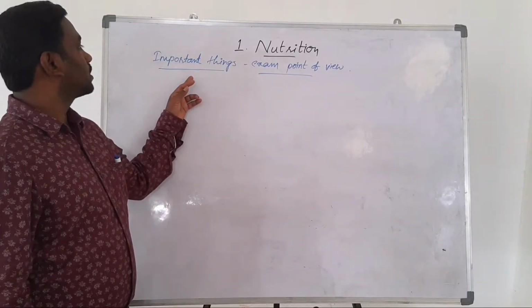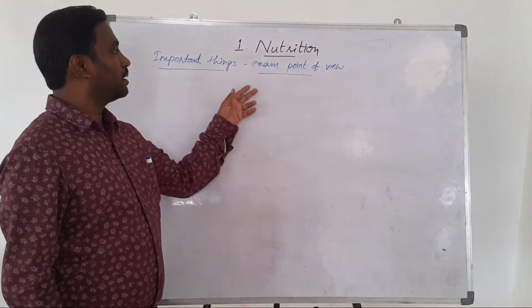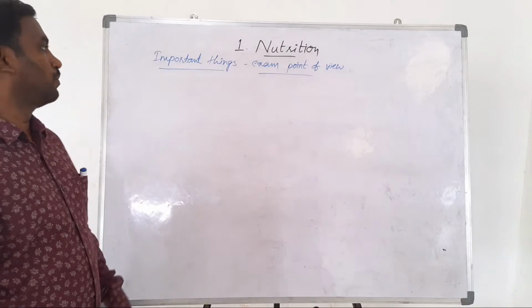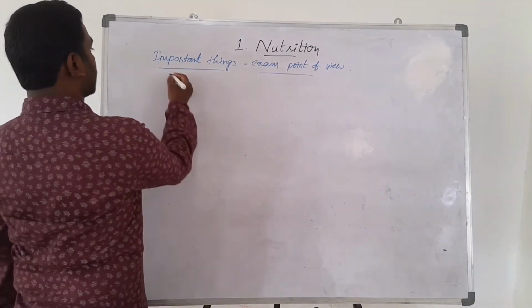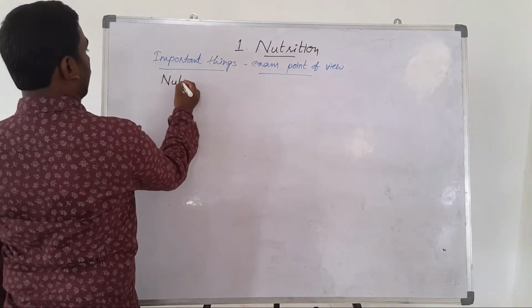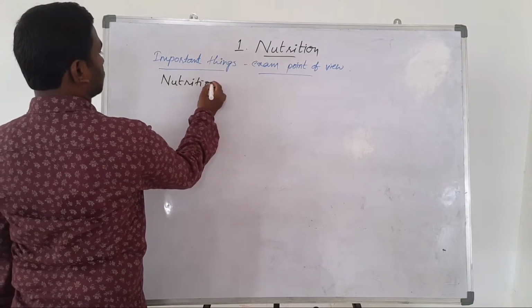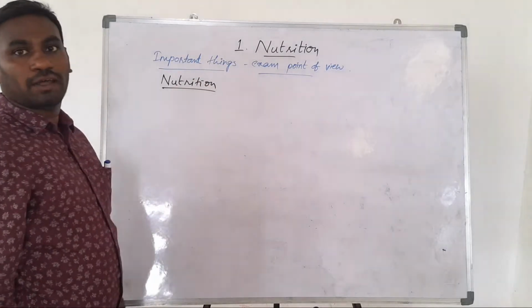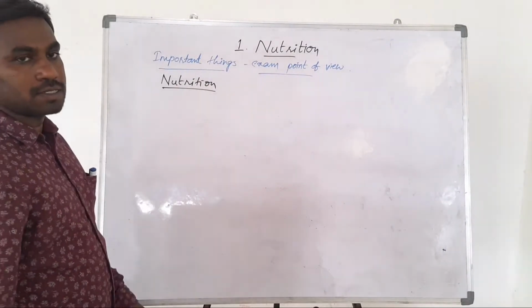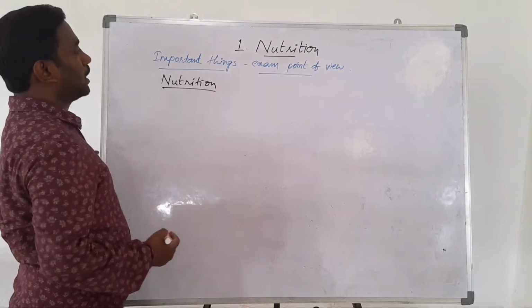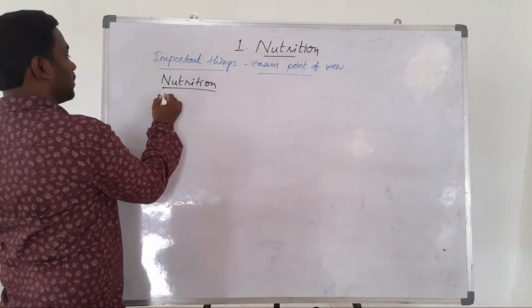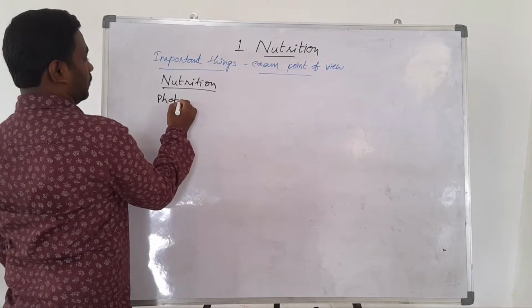Next, as we discuss important things from an exam point of view. First, nutrition definition and nutrients definitions. Nutrition: procurement of nutrients to the body of an organism is called nutrition. Next, photosynthesis equation. It has come for 1 mark.